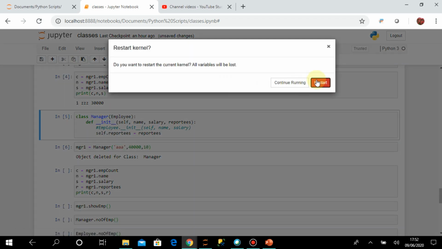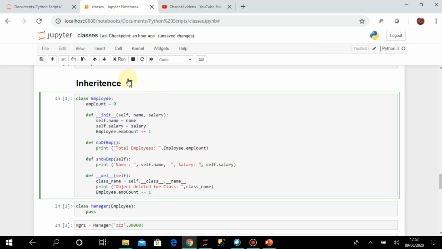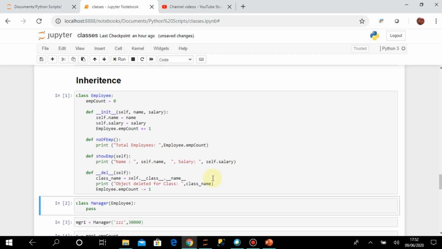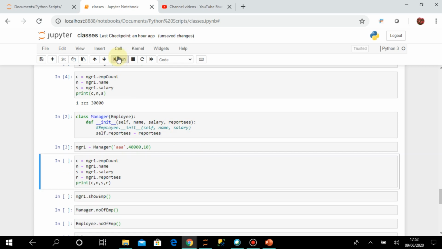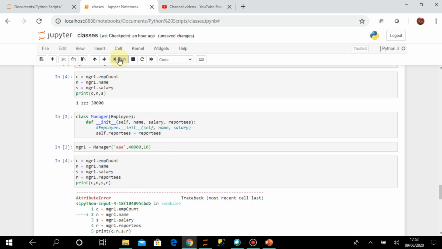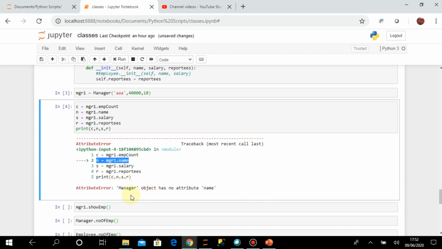Old things are coming because of the old class, so I'll just restart my kernel, and I will create the employee class again, and now I'll create the manager class again, and this manager object. So now this mgr1 is created. Now if you try to retrieve these values in some variables, let us see. Once I have executed this, you can see that this statement is creating a problem, because it is saying that manager object has no attribute name.